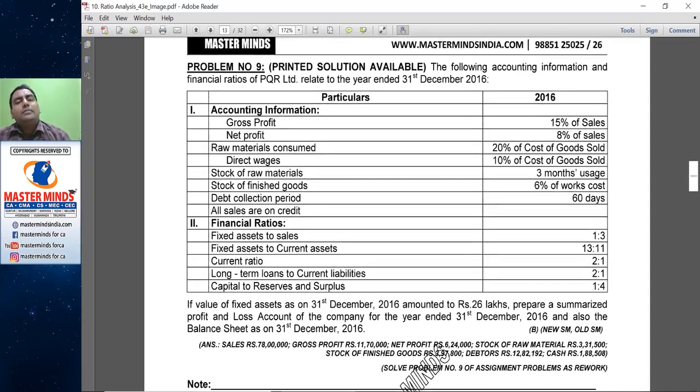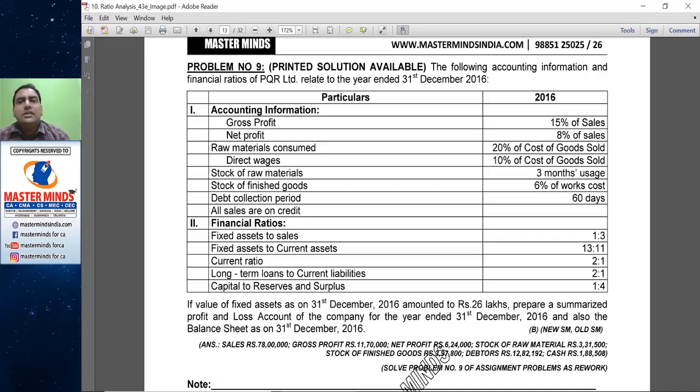Then, what about the P&L account? They have given the fixed assets to sales ratio. With its help, the sales can be calculated. The same should be credited to the trading account. They stated that the gross profit was 15% of sales. So sales minus gross profit is equal to COGS, that is, cost of goods sold.